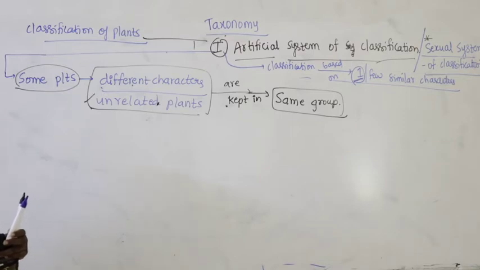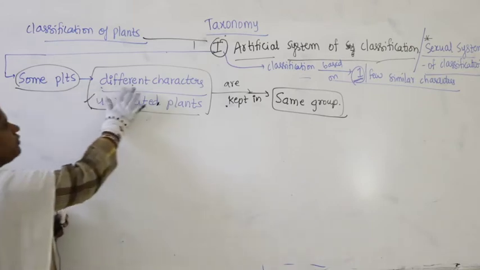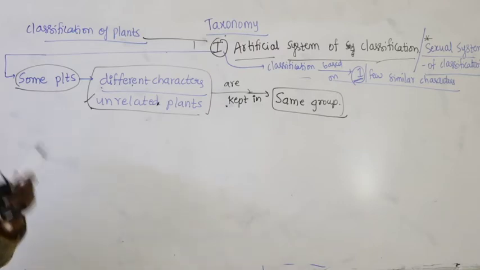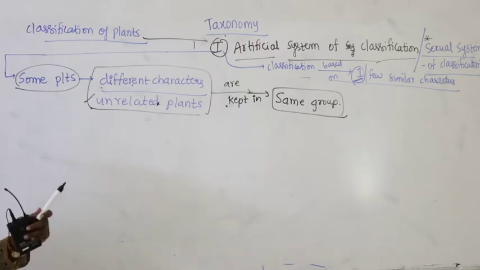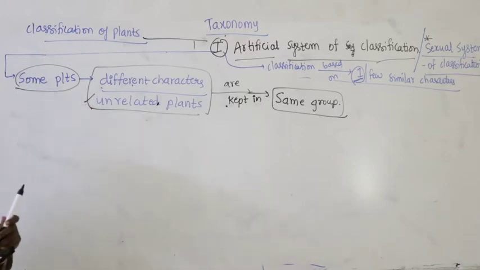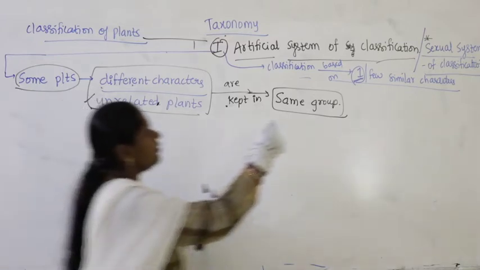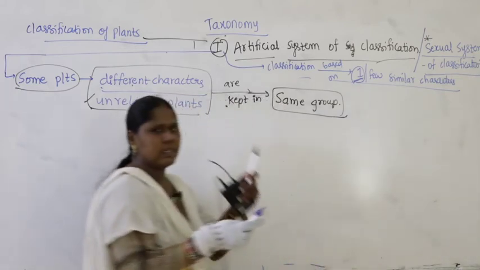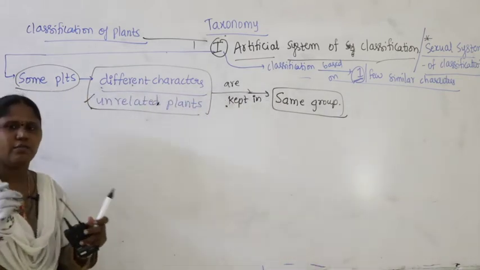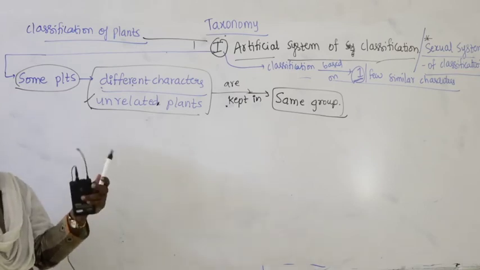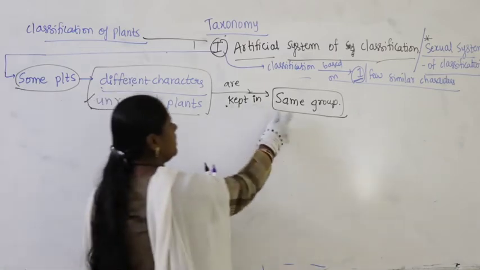Some plants with different characters, totally different characters, both unrelated plants, just because of one or a few similar characters, such as a white colored stem, are placed together in the same group.